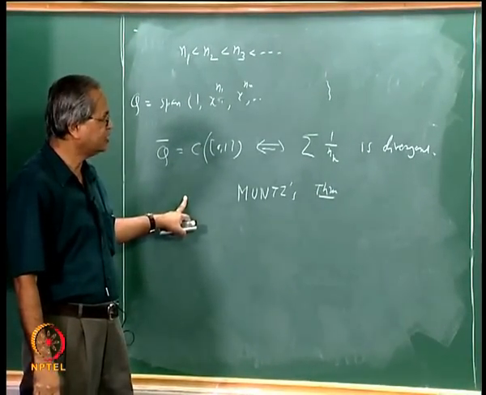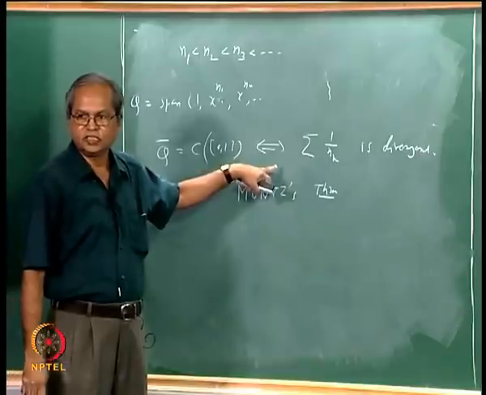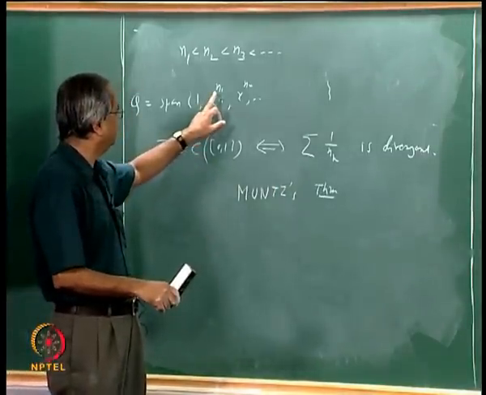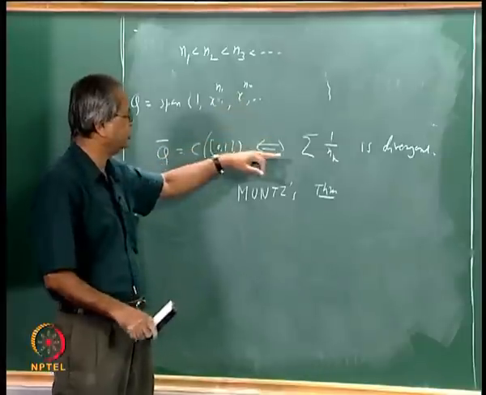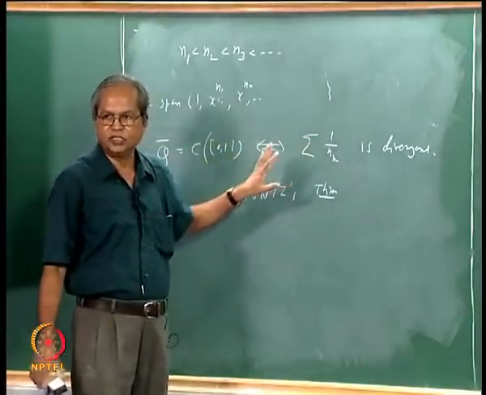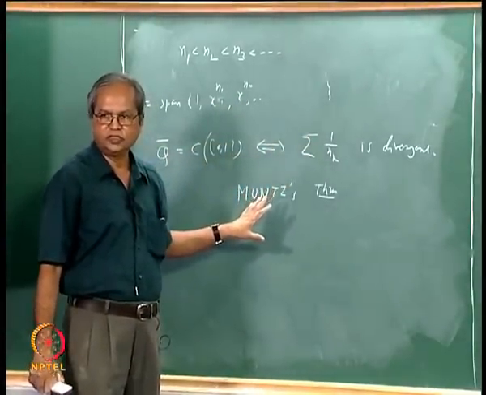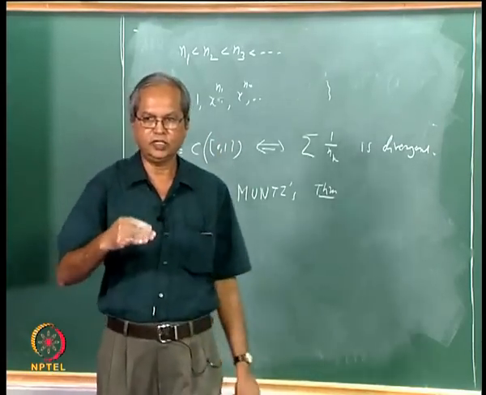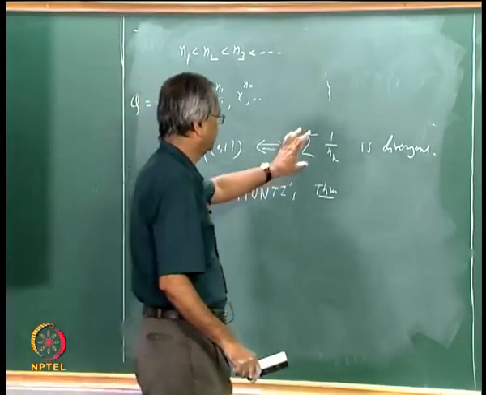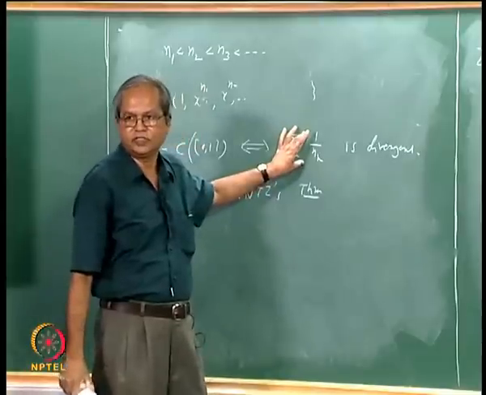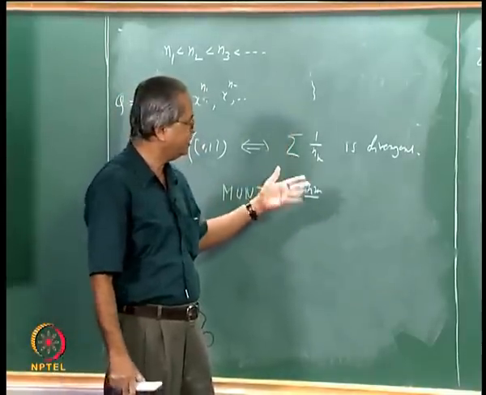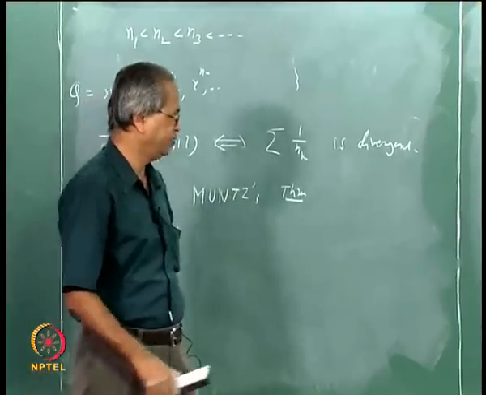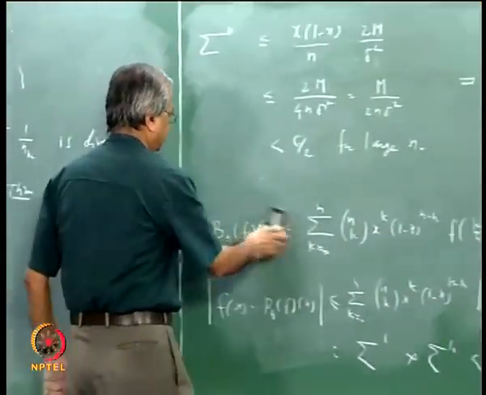Can you see that the Weierstrass theorem satisfies this condition? Because if n1 is 1, n2 is 2, etc., this will be sigma 1 by n, that is a divergent series. So the question is which n1, n2, n3 you can select. You can select only those for which sigma 1 by nk forms a divergent series. Apparently these are totally unrelated things, and that is why it is somewhat unexpected in the beginning.